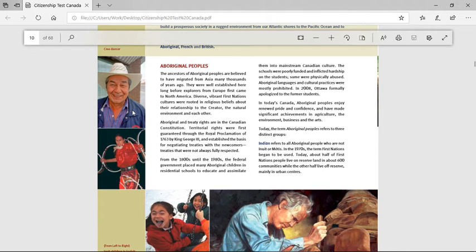In today's Canada, Aboriginal peoples enjoy renewed pride and confidence and have made significant achievements in agriculture, the environment, business, and the arts. Today, the term Aboriginal peoples refers to 3 distinct groups. Indian refers to all Aboriginal people who are not Inuit or Métis. In the 1970s, the term First Nations began to be used. Today, about half of First Nations people live on reserve land in 600 communities, while the other half live off-reserve, mainly in urban centres.